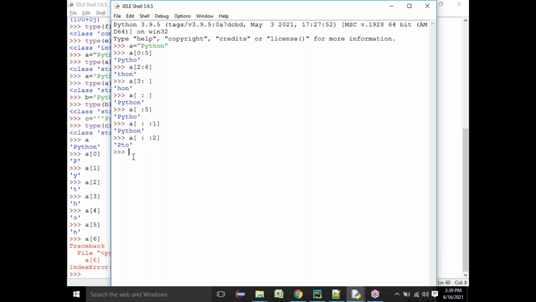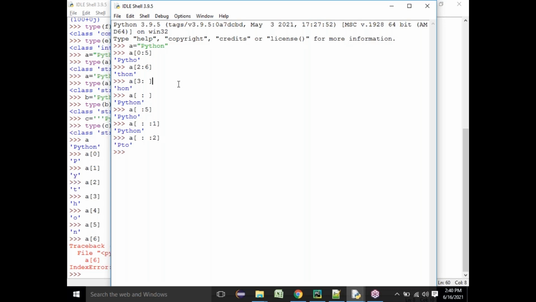Now there is one more advantage in strings in Python. You can read the string from the 0th index from the left-hand side, left to right, which we have seen till now. And the other way around, you can also read the data from the back, from right to left.